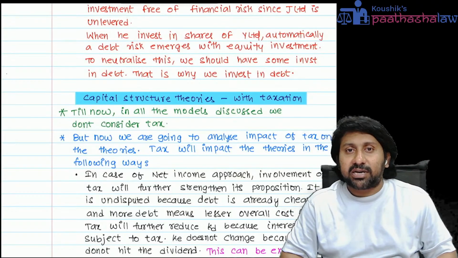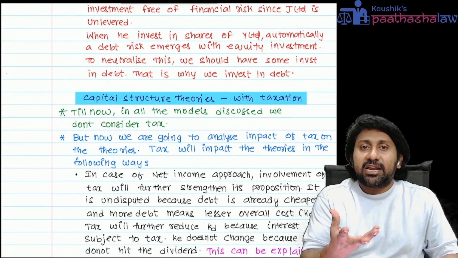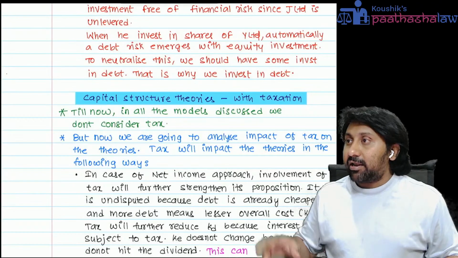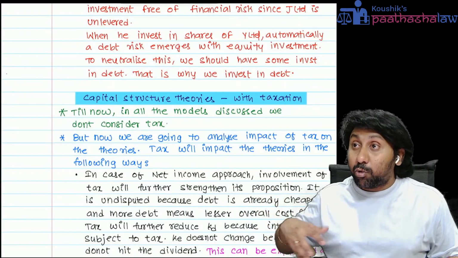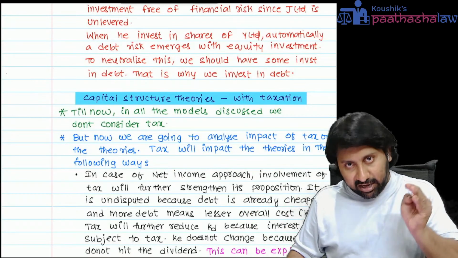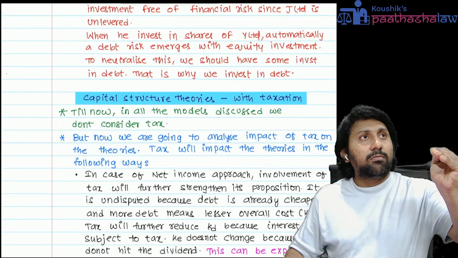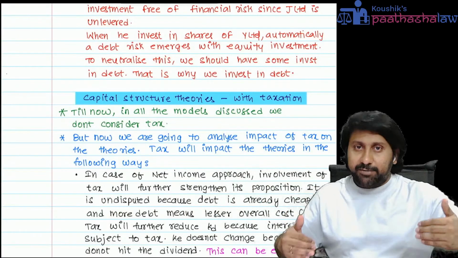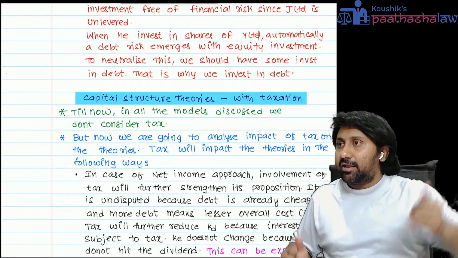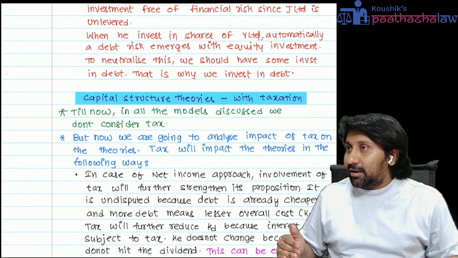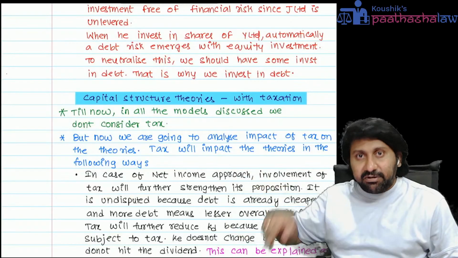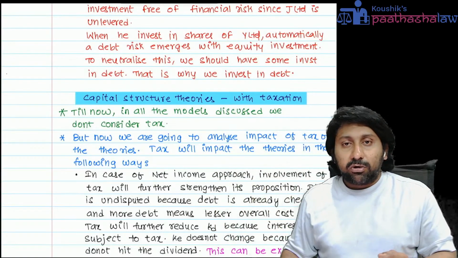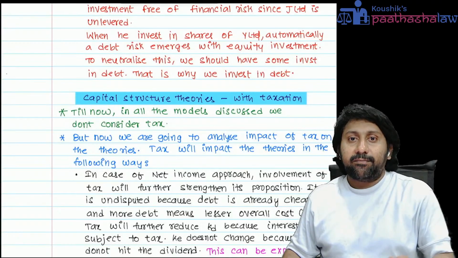From this, what you have to understand is that whenever more debt is there in the capital structure, those companies will have magnified value under the NI approach, because the NI approach becomes stronger. Already the NI approach says more debt, more WD; more WD, lesser KO, because debt is cheaper. KE is 16, debt is 10. But debt is not even 10. 10 with 30% tax saving becomes 7% only. KO will reduce much more, value will increase much more. So the NI approach becomes stronger.